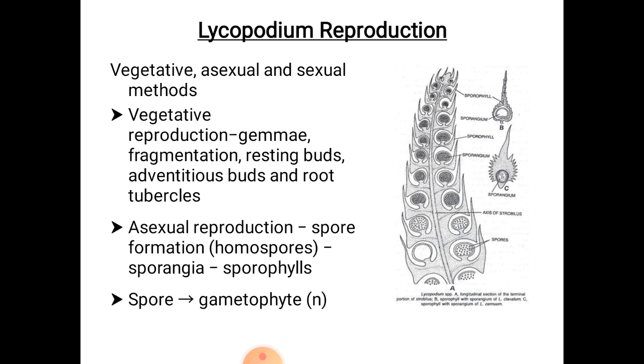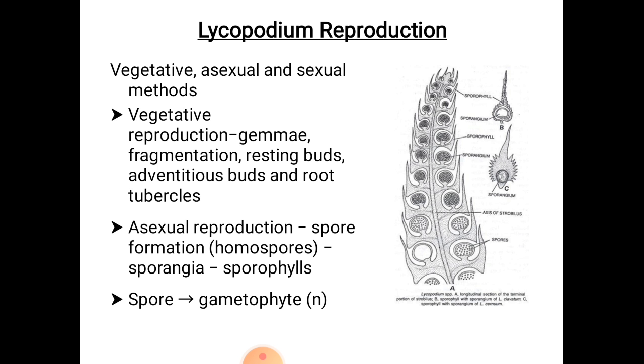These root tubercles originate from the parenchymatous region of the root cortex, which store lots of reserve food material and are surrounded by thick walls, which give rise to new plants. Example, Lycopodium ramulosum. Now let us know about the asexual reproduction.